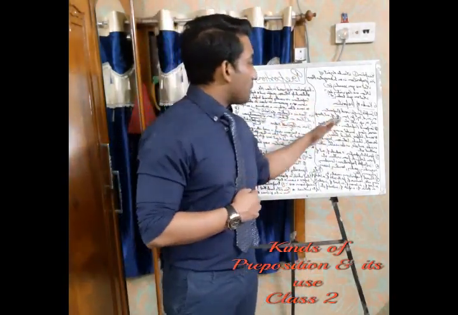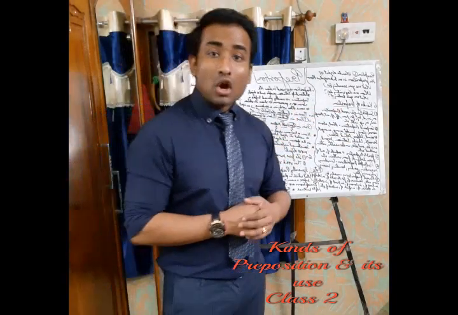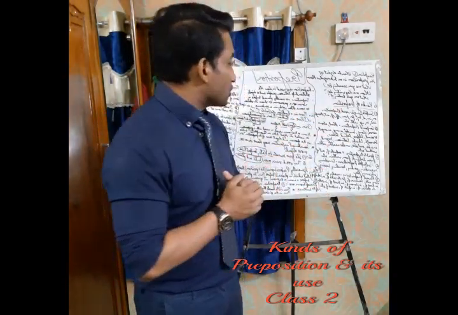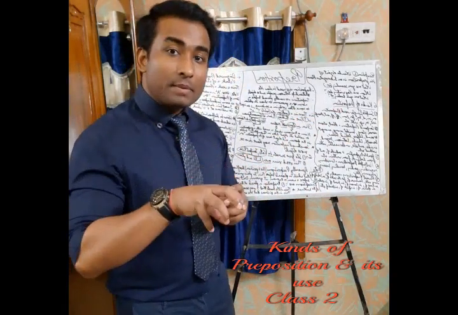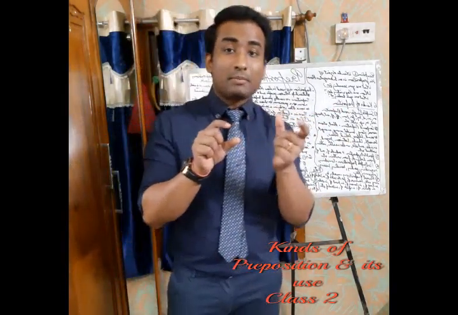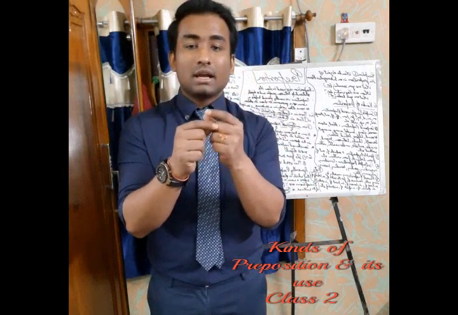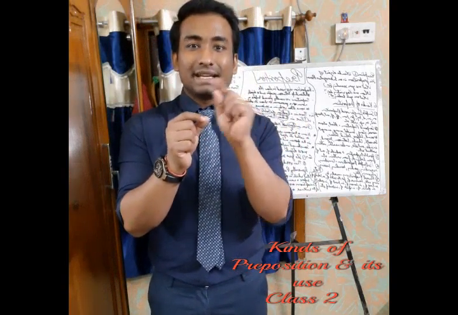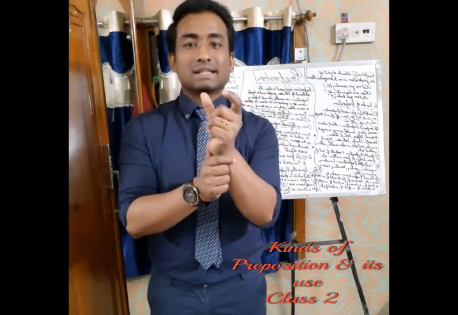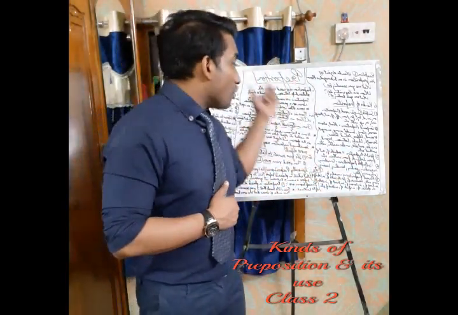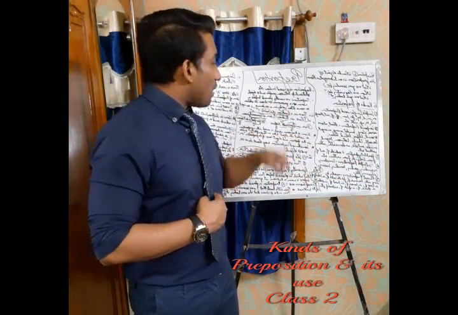So this is all about compound prepositions. Now let us talk about double prepositions. What is the difference between double prepositions and compound prepositions? Compound prepositions are used together, like I said, inside, together it is inside. But double prepositions are like outside of, out of, from behind, from within.